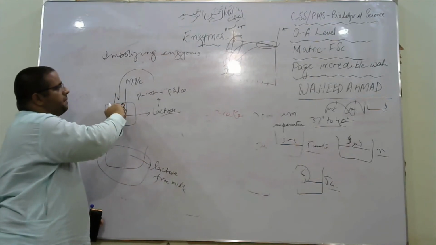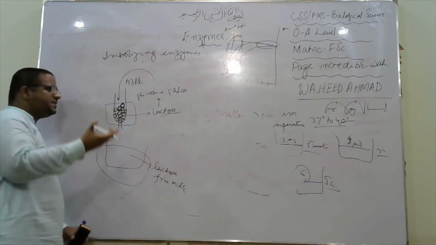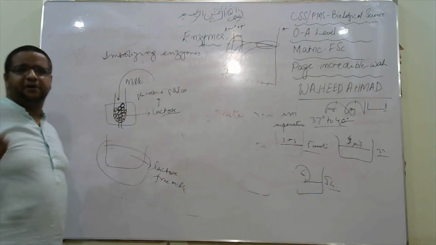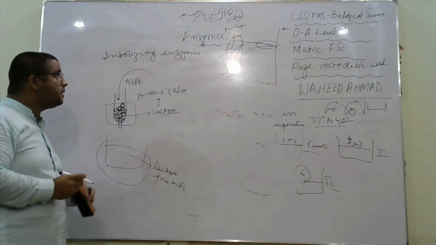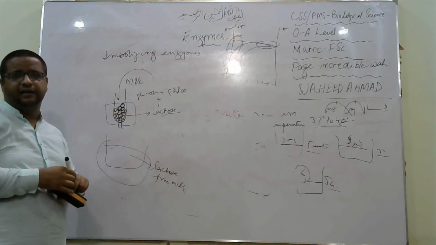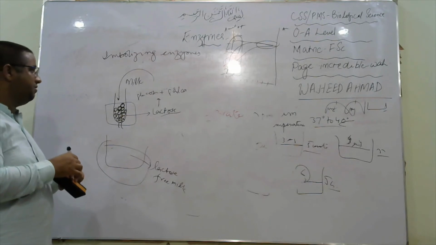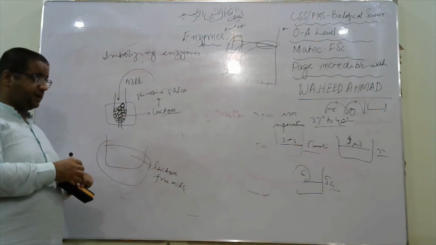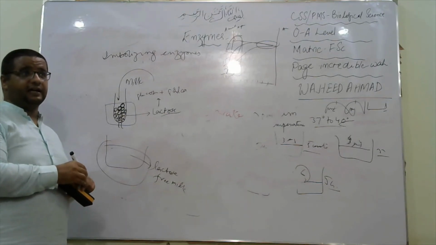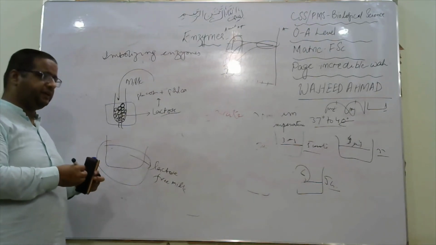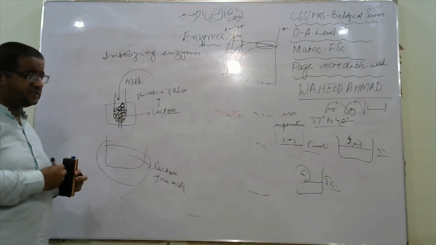The enzymes remain there, so they can be used again to produce lactose-free milk. So immobilizing enzymes has a variety of uses in biology and in industry. A minute amount of enzyme is enough for activity. These are the applications of enzymes.